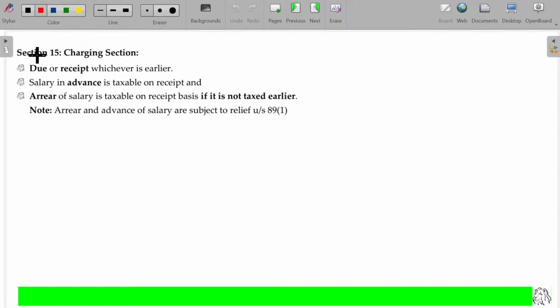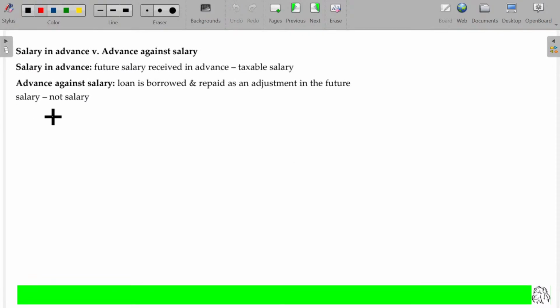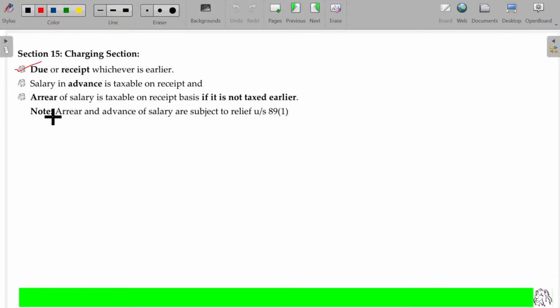Now, hope you will be able to understand the due or receipt, whichever is earlier, concept clearly. Now, salary in advance, what happens? It is usually taxable on receipt basis. So, your salary per month being 50,000.